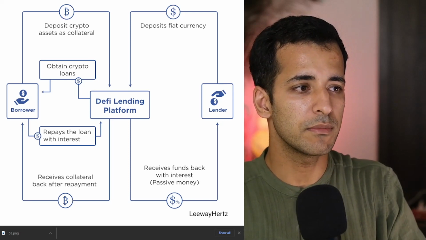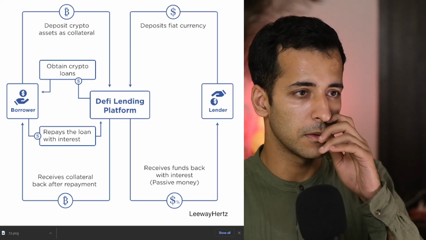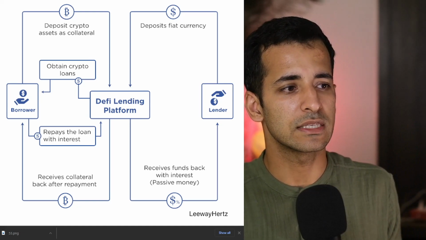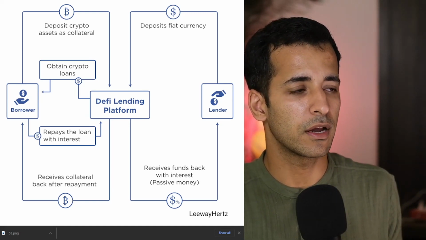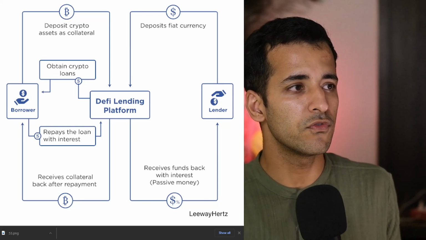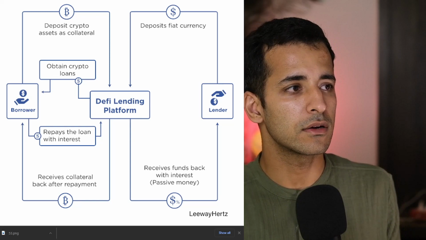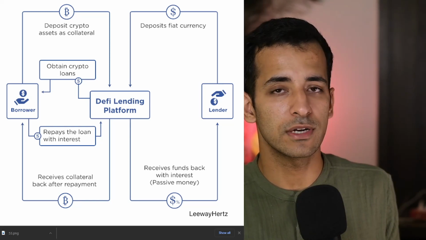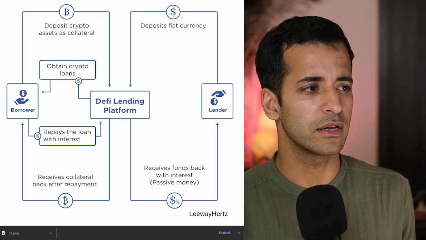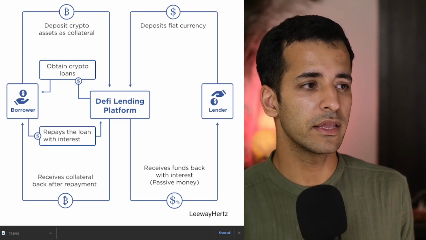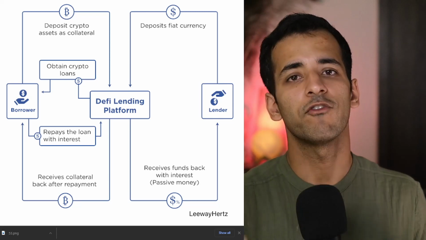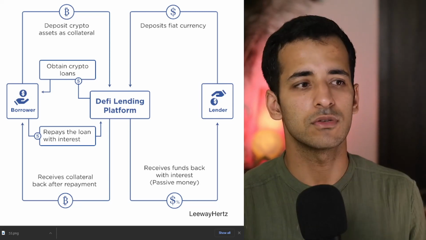What I mean by supply and demand is, let's see, we have lenders who are depositing fiat currency, or if not, let's say a stable coin, into the lending platform, and then there are borrowers who are taking loans in the form of cryptocurrencies, and they are keeping crypto assets as collateral. It's very simple how it works in banks also, that borrowers then repay the loan with the interest, and they receive the collateral back after repayment as soon as they have paid the loan and the interest both.